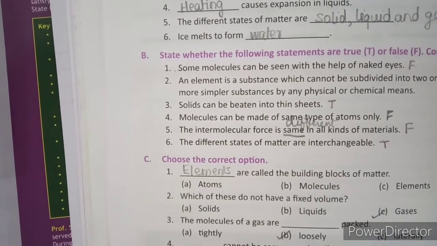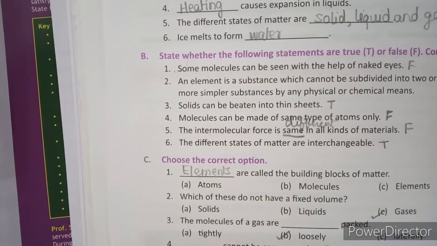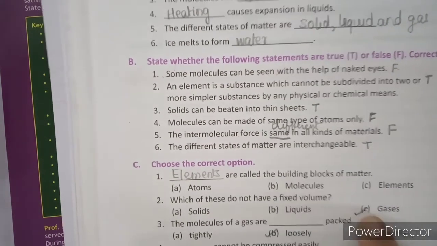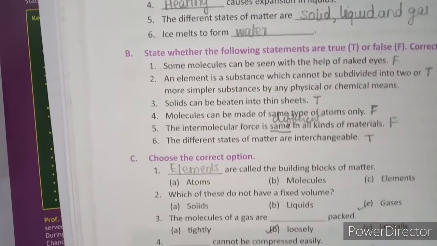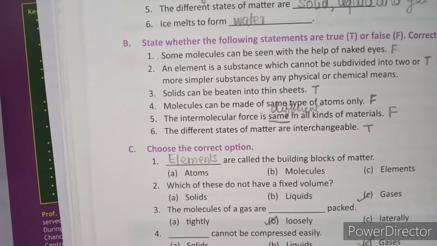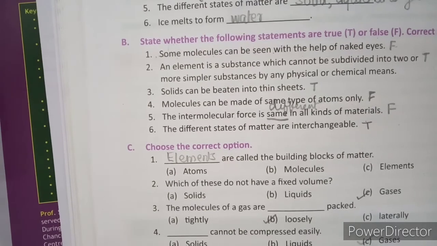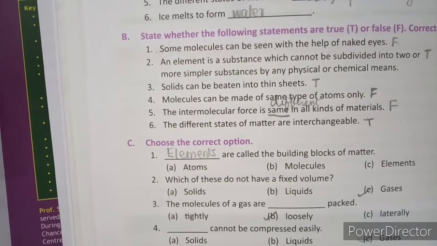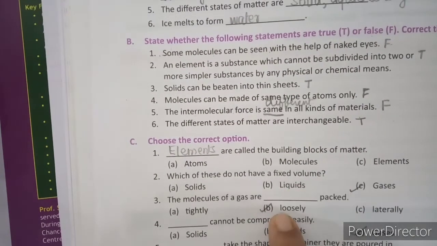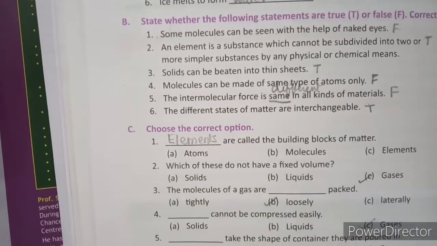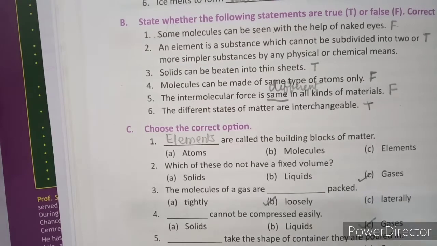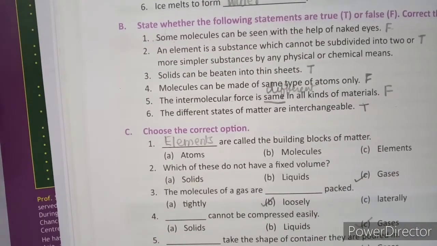Which of these do not have a fixed volume? Gases, mark gases. Gases do not have a fixed volume. Then the molecules of gases are dash packed. The molecules of gases are loosely packed, B1. Then dash cannot be compressed easily. Gases cannot be compressed easily.